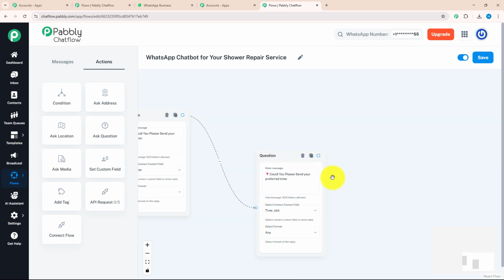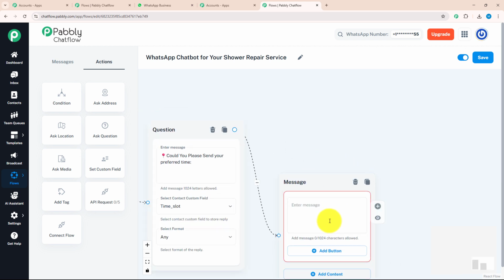After getting enough information about my customer, I will send them a confirmation message. For that, I will drag and drop this option and select the text button from here. And over here, I will enter my message which says about booking confirmation.